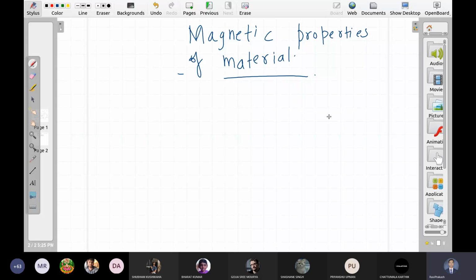In fact, we can also ask a similar question about the electric properties of material, right? Why don't substances produce an electric field? What is so special about the magnetic field that some materials can produce it, but they do not produce an electric field?